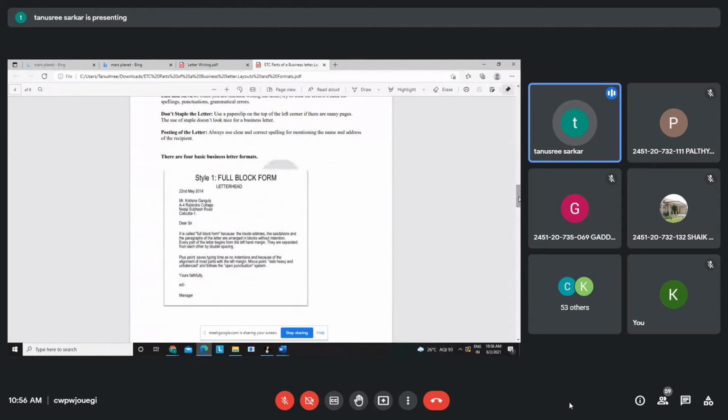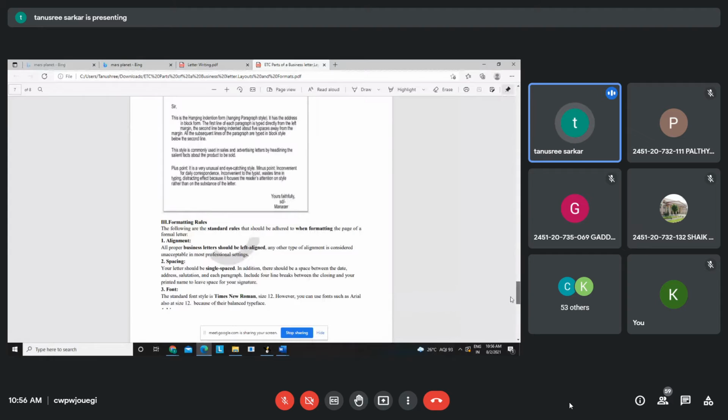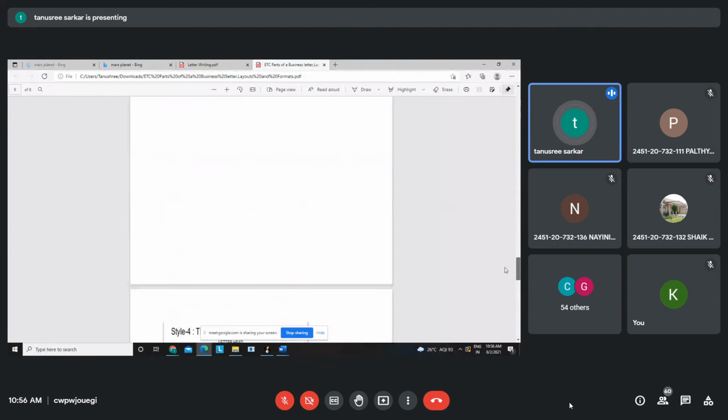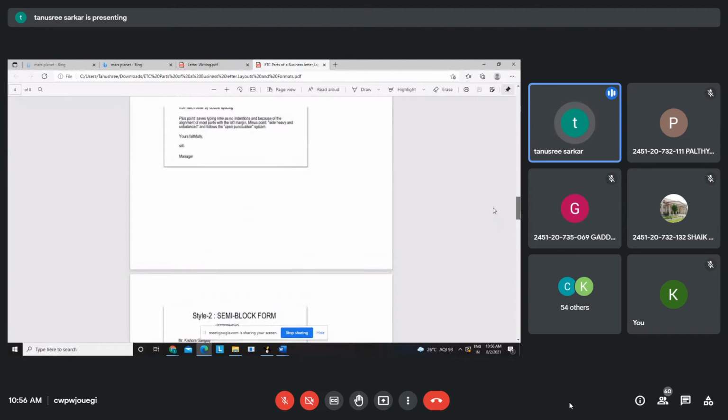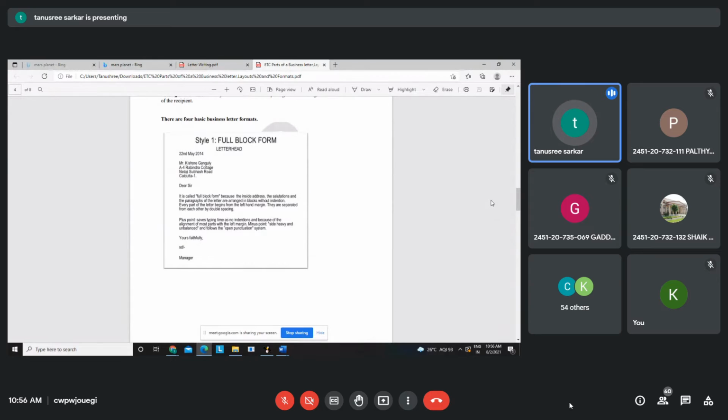Now there are basically 4 formats of letter writing, but you are going to follow the full block format. In the form of notes, I'm going to send you everything. Every format you can have a look at it, because we need to tell you what the different types available in the market are. But nowadays, this is the most standard form, which is called full block form.